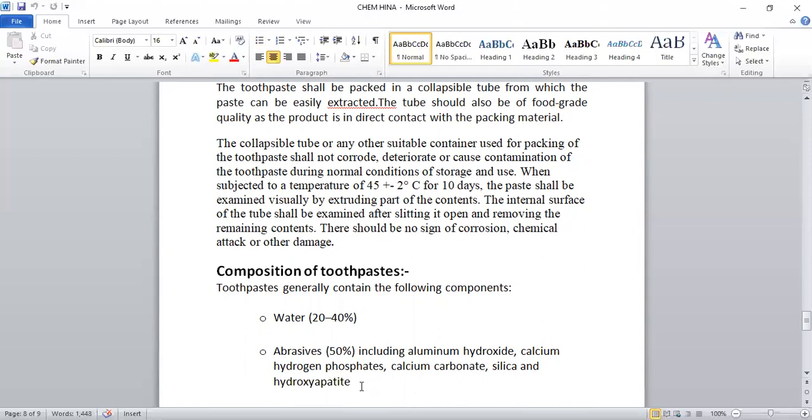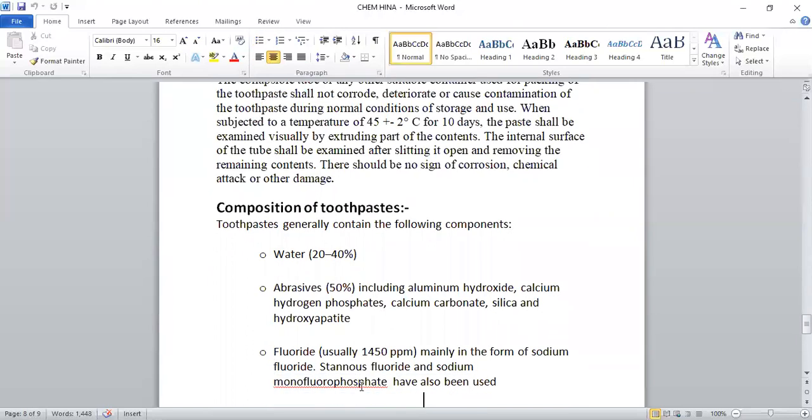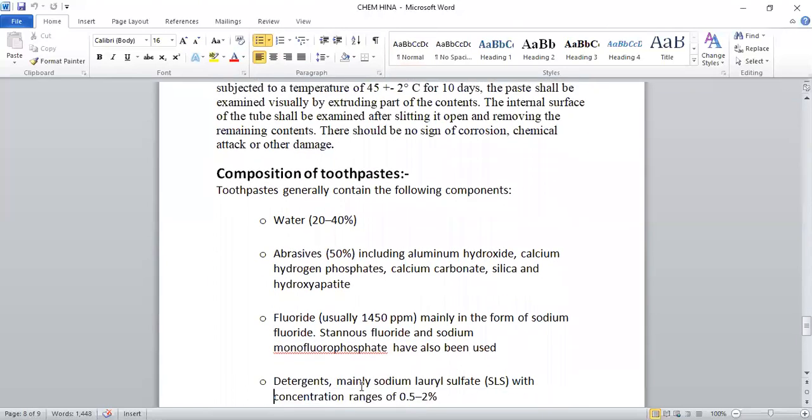The internal surface of the tube shall be examined after slitting it open and removing the remaining content. There should be no sign of corrosion, chemical attack, or any other damage. If we use good packing for the toothpaste, the toothpaste will not be corroded, and we will not have diseases, and it may clean our gums and prevent us from plaque, all that.